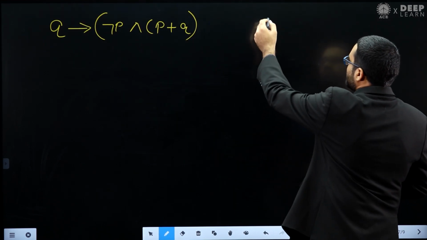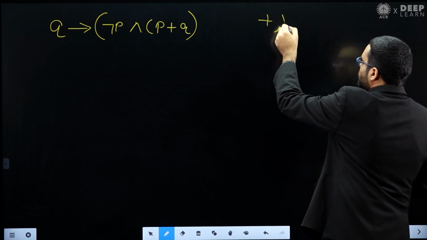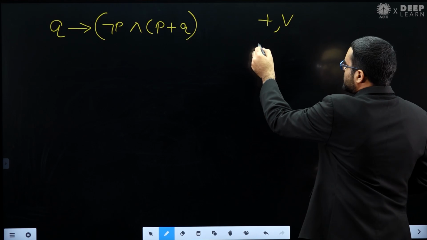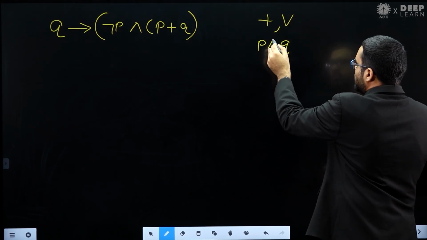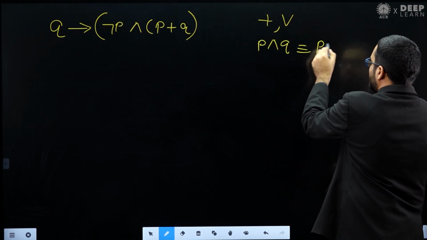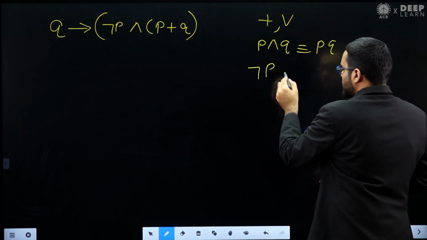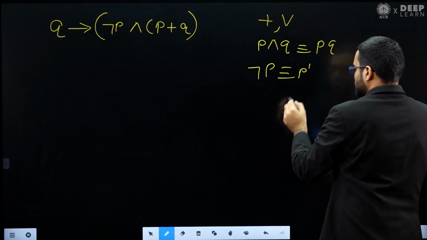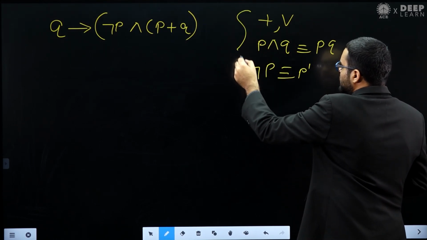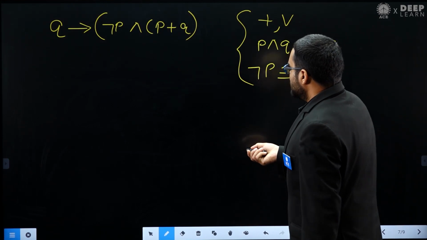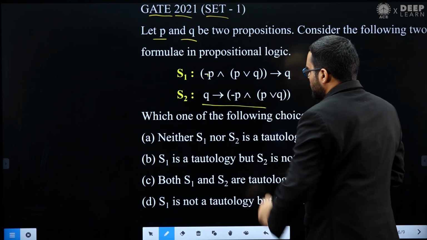Sometimes we can write it plus or we can write it disjunction. Similarly when we write P conjunction Q, we can also write it directly PQ. Similarly when we have negation P, we can also write it P dash. All these are basically different notations. So this is our S2.